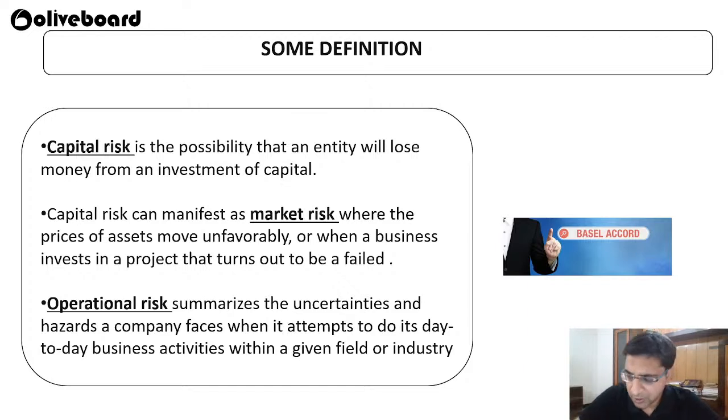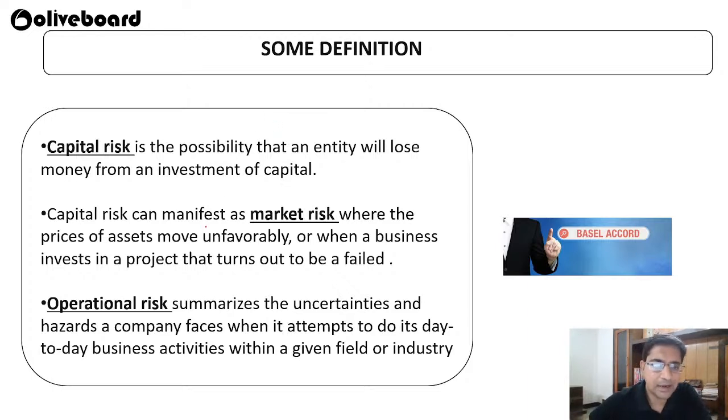Before going to the Basel norms, you have to know some definitions. First definition is capital risk. So, what is capital risk? It is a possibility that an entity or a firm will lose money from an investment of capital. Any company, maybe your bank or whatever it is, if they have invested their money somewhere, there is a risk that they may lose their money. That is called capital risk.